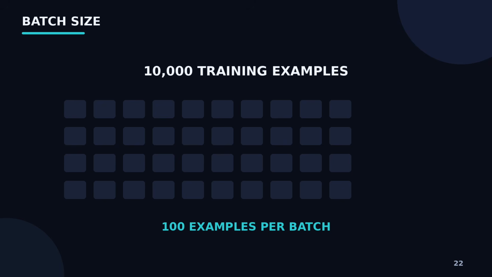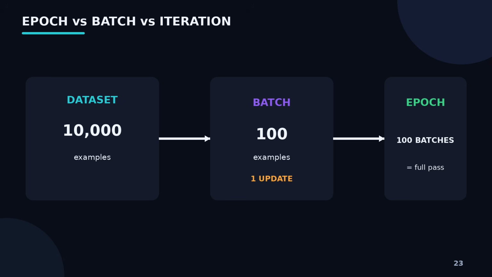For example, suppose we have 10,000 training examples. We might process 100 examples at a time. Each group of examples is a batch. This is especially important when datasets become very large and memory is limited. Let's make the terminology clear. Suppose our dataset contains 10,000 examples and our batch size is 100. That means we have 100 batches.